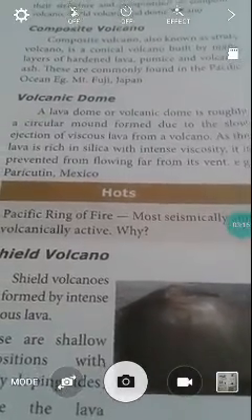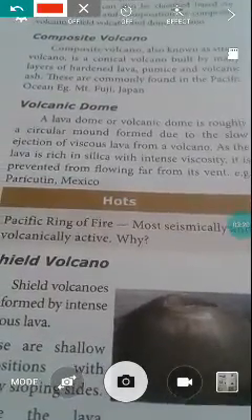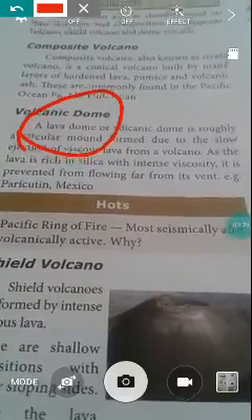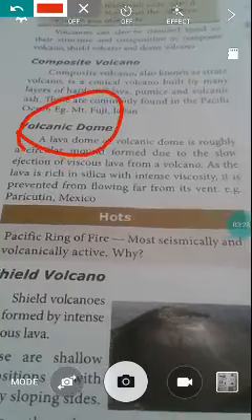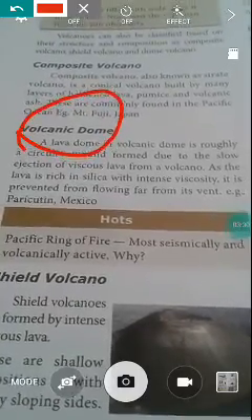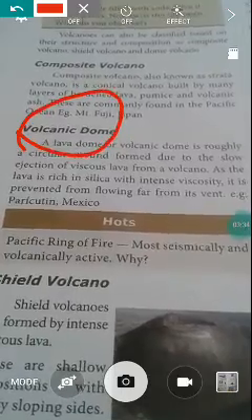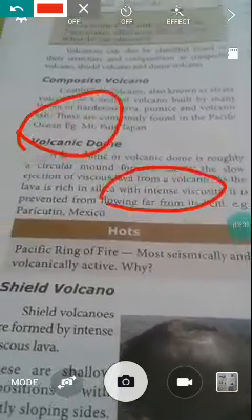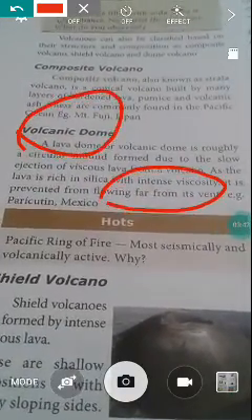Next type, volcanic dome. A lava dome or volcanic dome is a roughly circular mound. This type of volcano is like a circular dome. The lava is rich in silica and has intense viscosity, so it is prevented from flowing far from its vent. Example: Paricutin in Mexico.